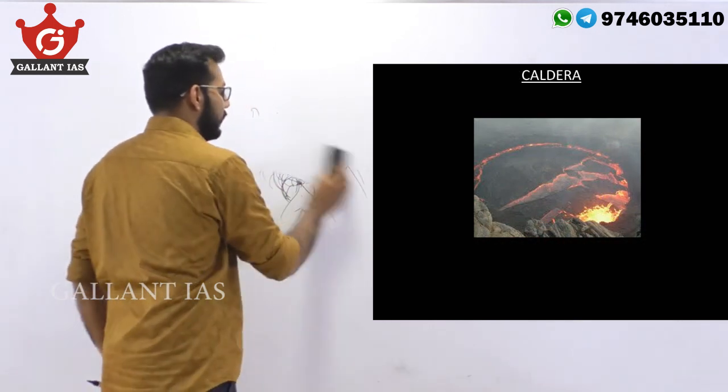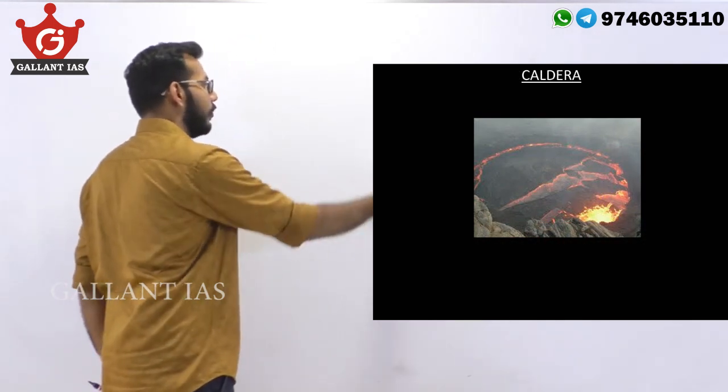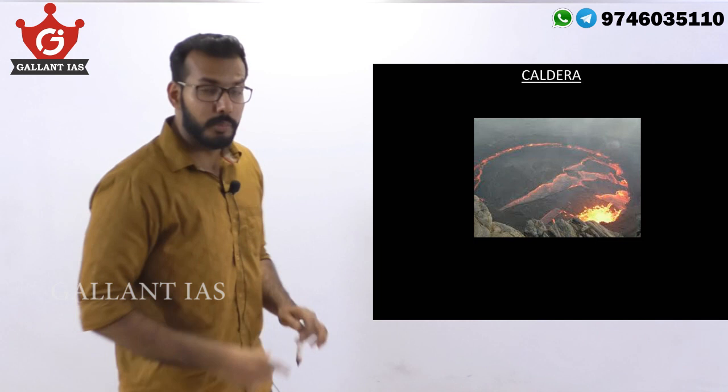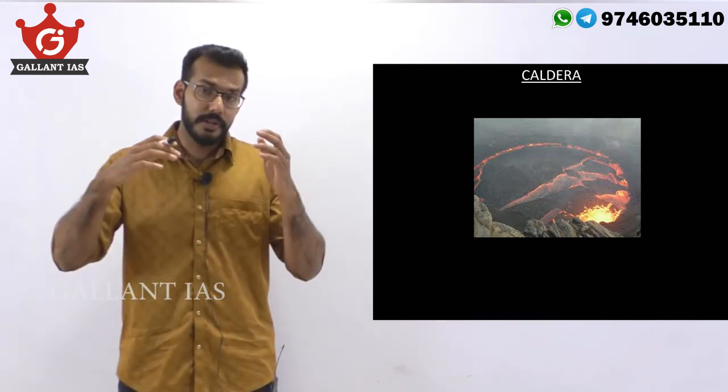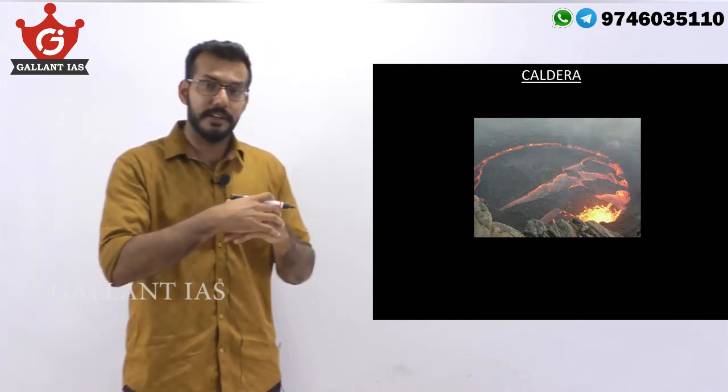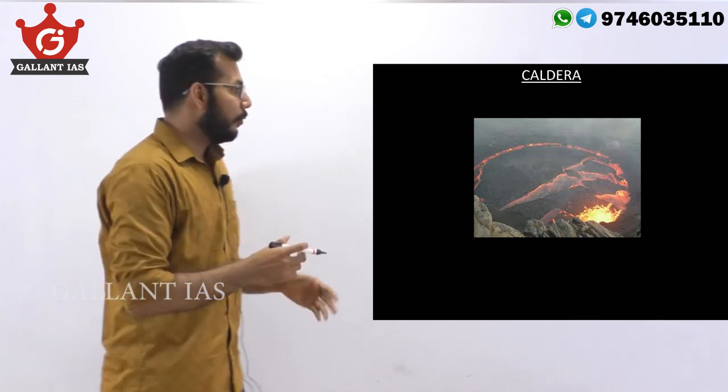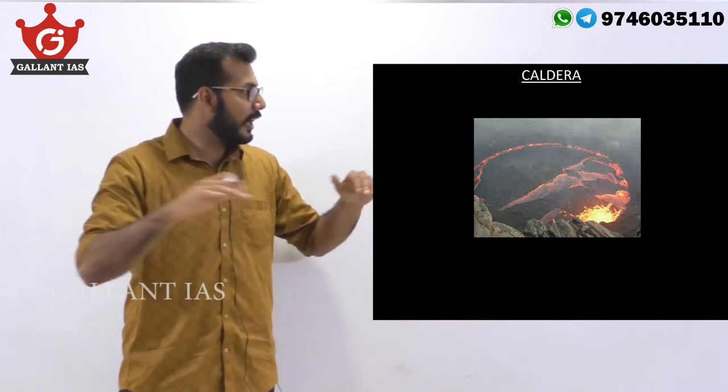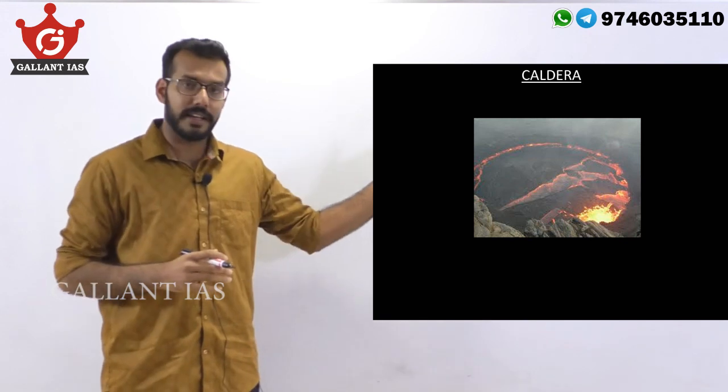Now, another kind is called caldera. Caldera is the most explosive kind of volcano. It is so explosive that during the explosion, it collapses on itself, thus not leading to any kind of mountain building. What you are left with is only this large cavity called a caldera.